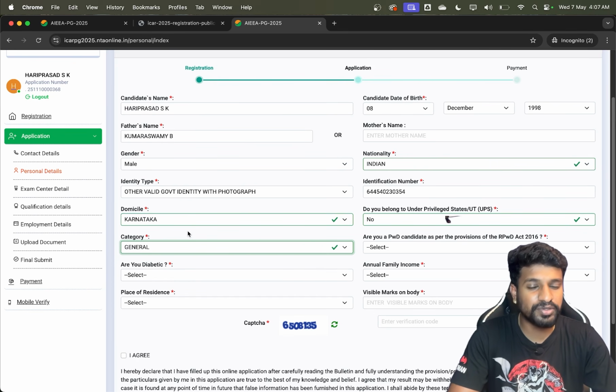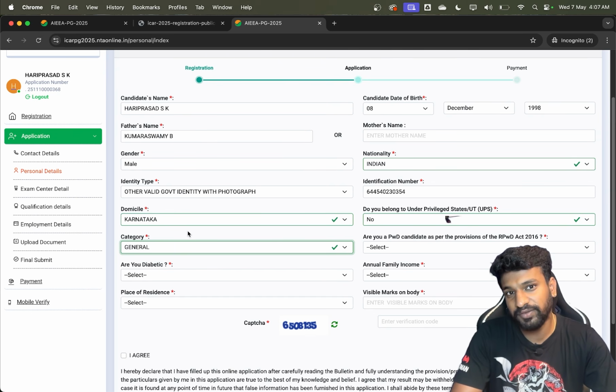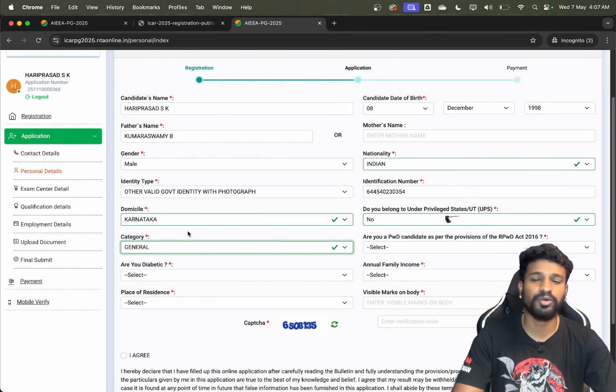But if you choose general now and later want to change into some other category, once the final submission or the corrections are done, it would not be possible. So if you belong to a certain category and do not have the certificate now, still choose that category and try to get the certificate in time before the counseling starts. If unfortunately you do not get the certificate, you will be considered general, so no problem in it.